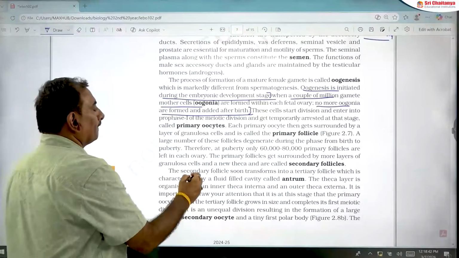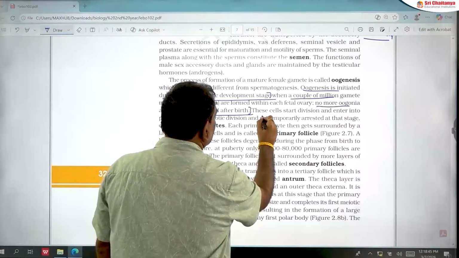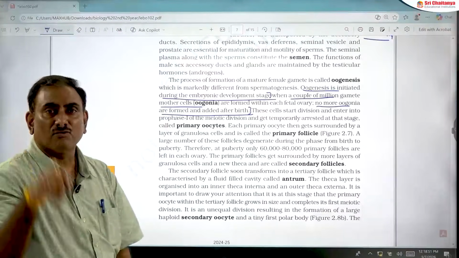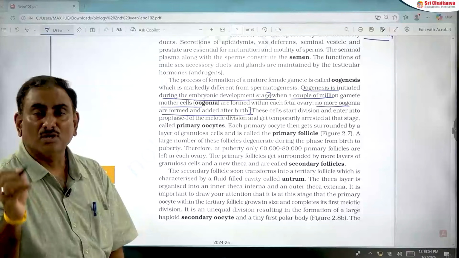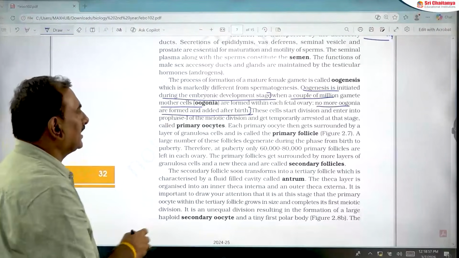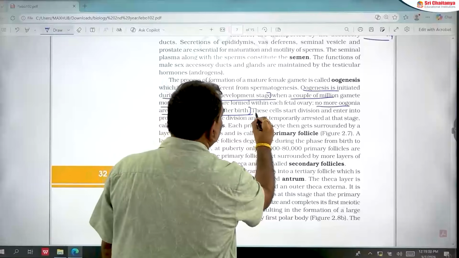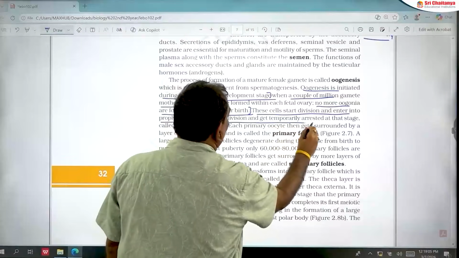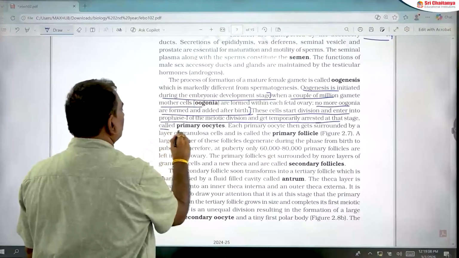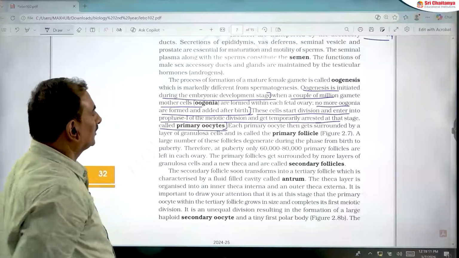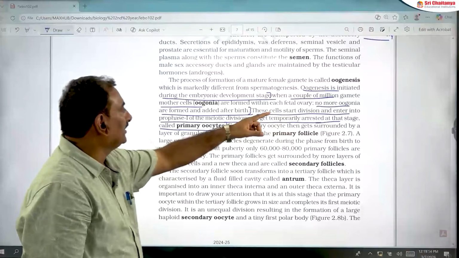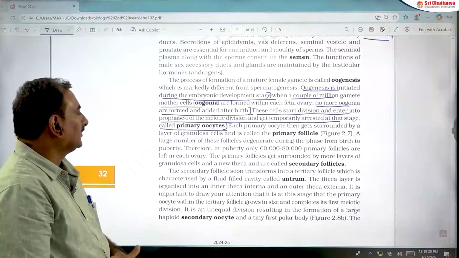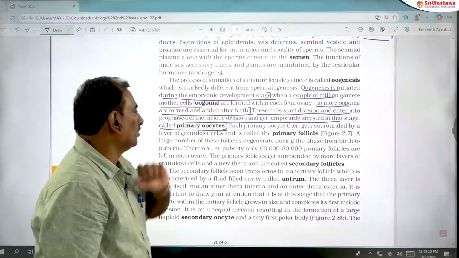The oogonia transform into primary oocyte. That primary oocyte begins meiosis 1, but growth is arrested in prophase 1 of meiosis 1. But in the NCERT textbook, they have given that these cells start division and enter into prophase 1 of meiotic division and get temporarily arrested at that stage, called primary oocytes. Here, when it says these cells start division, many students think these cells refer to oogonia.